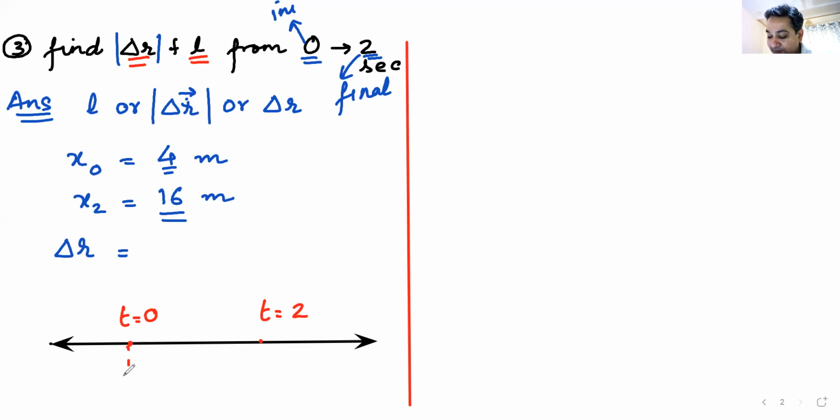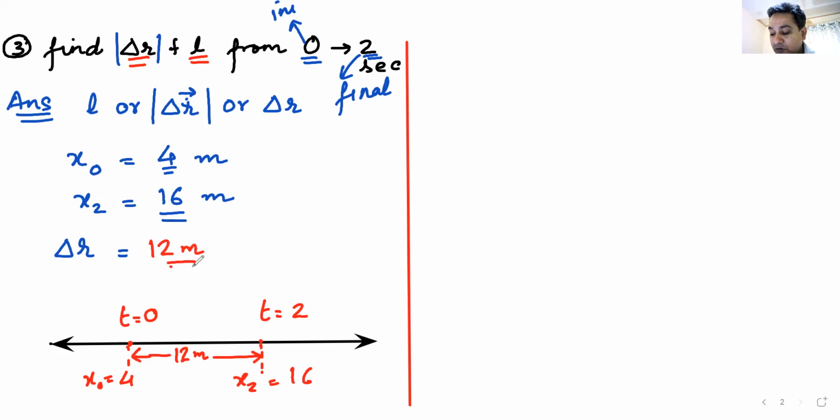Here the value of x is 4, which is x naught. Here the value of x2 is 16. This will be the magnitude of displacement or the distance traveled, and it would be equal to 12 meters.